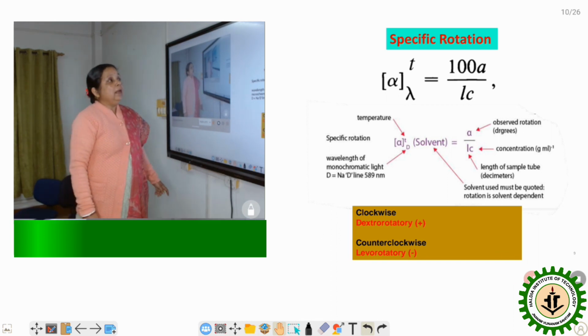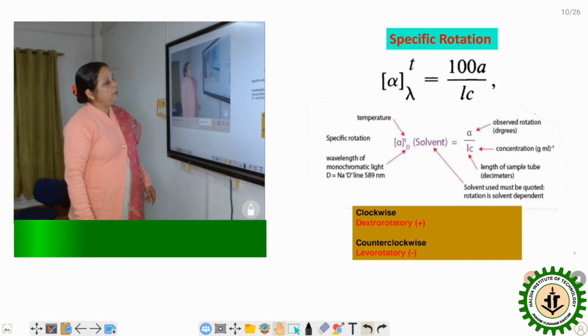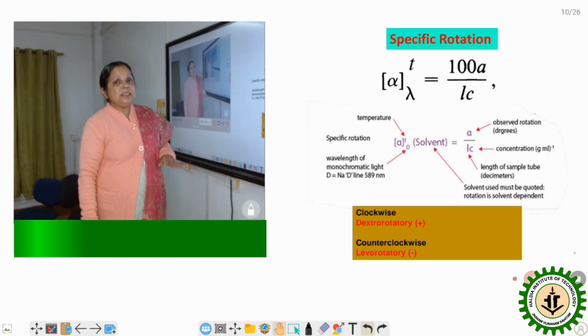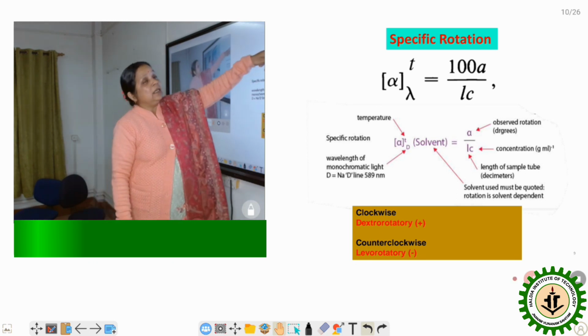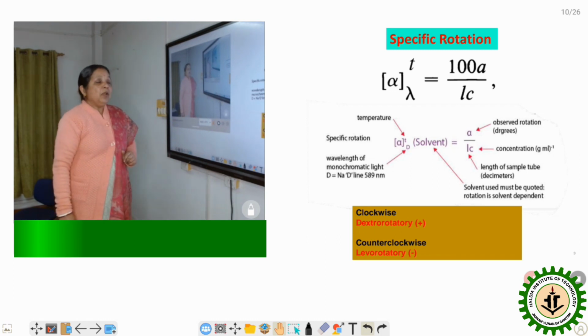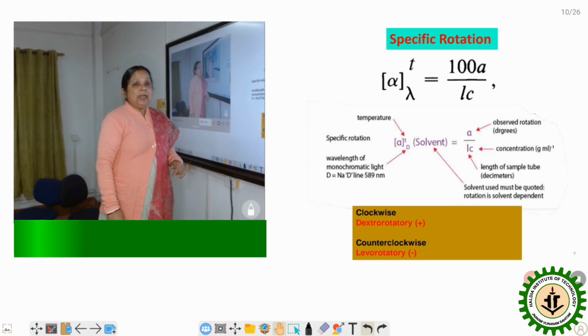Now how can we determine the specific rotation of the compound? We represent the specific rotation as alpha T lambda. T means the temperature at which we measure the optical rotation, in degree centigrade, and lambda is the wavelength of the sodium D light, 589 nanometer.